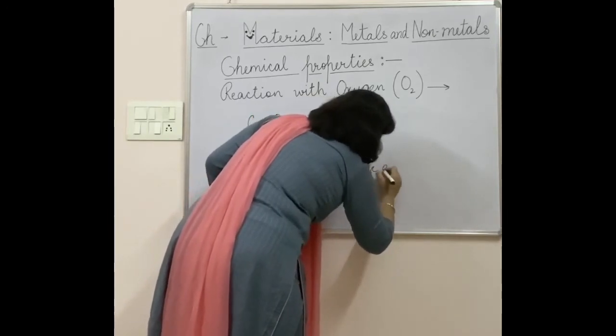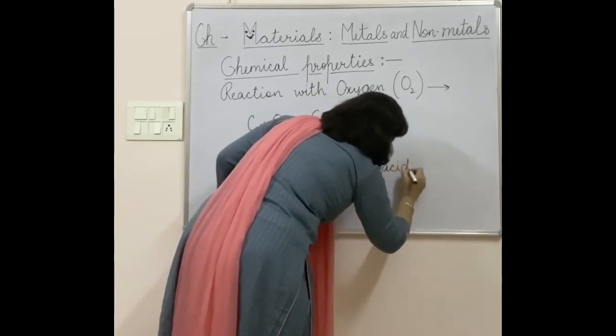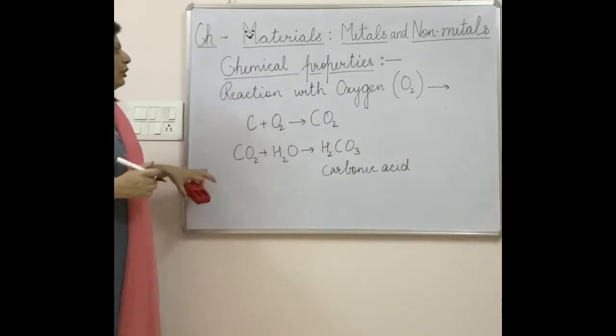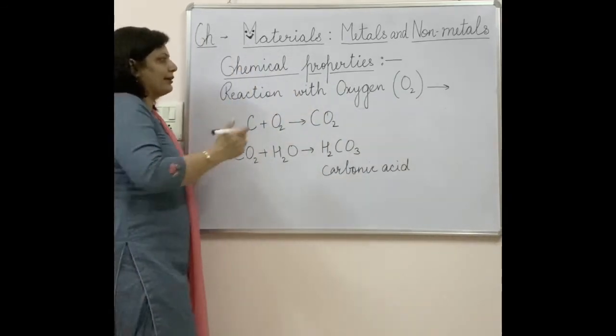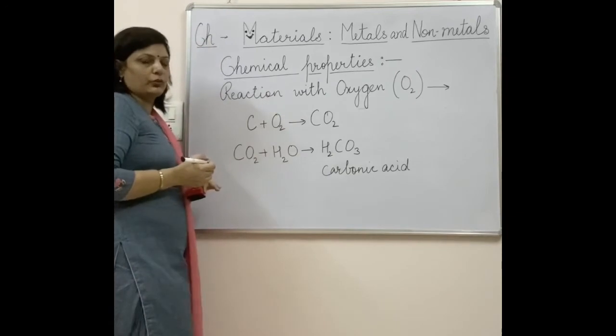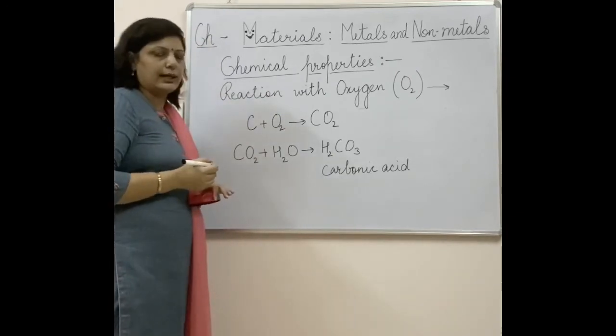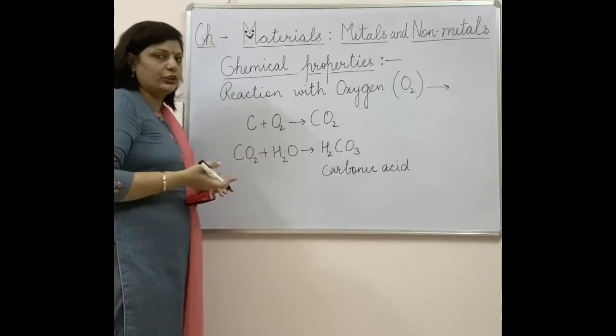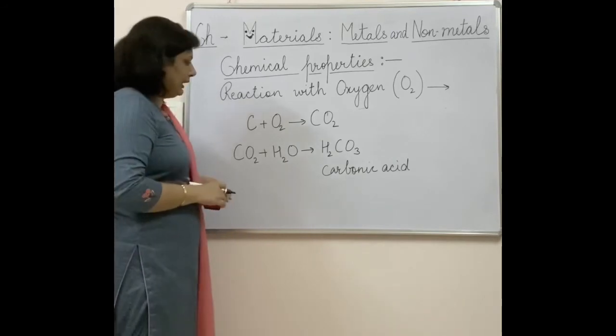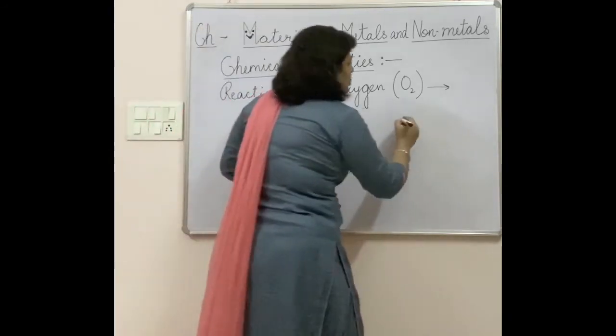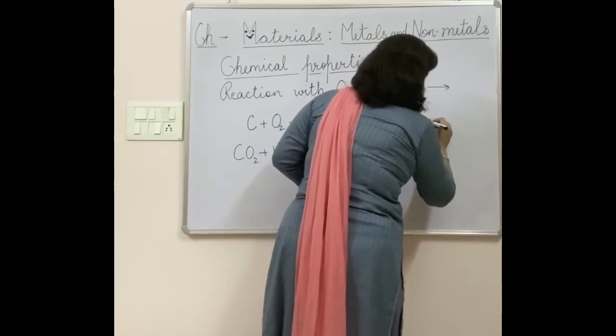Again this can be checked by using the litmus paper strips. So when non-metals react with oxygen, they lead to the formation of non-metallic oxides which are acidic in nature, and that acidic nature can be easily checked by using suitable litmus paper strips.